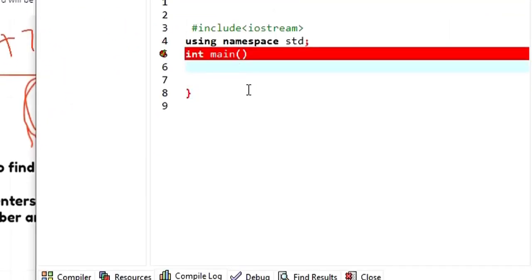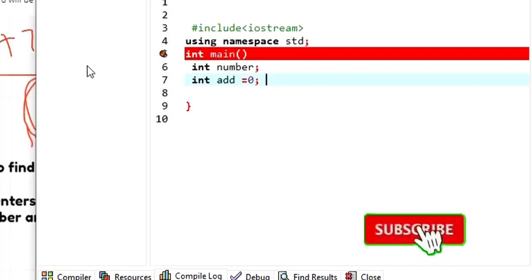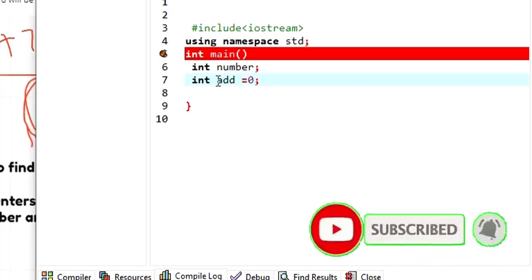I hope you have tried to write the program for the same task that I have given you. In case you want me to write the code for the same, let me just explain how that one would look like. Let's say I'm going to create a variable. I'm going to call this variable number. Now I'm going to find out the sum of all the positive numbers. So for that I'm just going to create an integer variable add. Then I'm going to assign this to 0, because if I don't assign a value to this variable, maybe this add variable will come up with a garbage value.